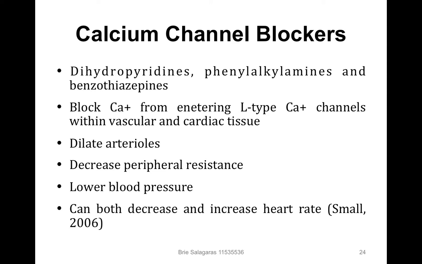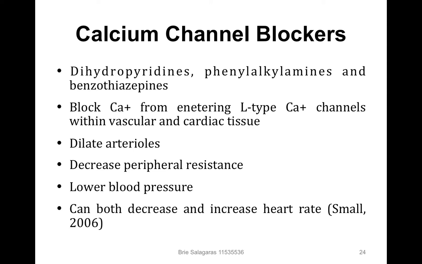Thus, they have little effect on heart rate, but if they cause blood pressure to drop too quickly can result in tachycardia. The phenylalkylamines and the benzothiazepines each have intracellular binding sites, so they depend on the frequency of the L-type calcium channel opening. Because cardiac tissues open more frequently, these drugs are more useful at decreasing blood pressure through dilating the arterioles and decreasing peripheral resistance from within the cells.